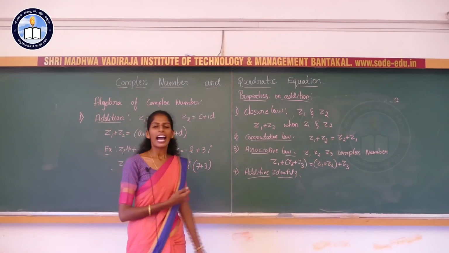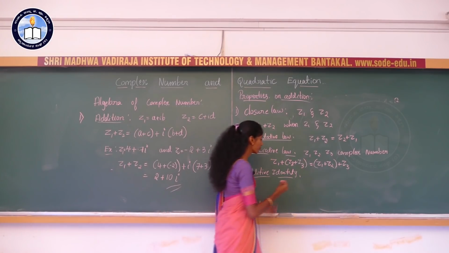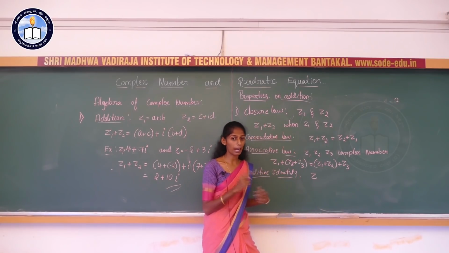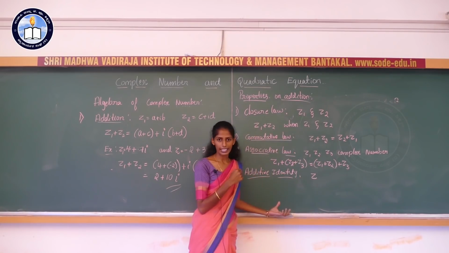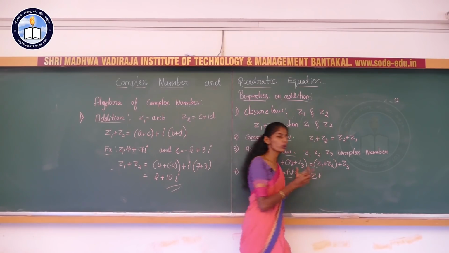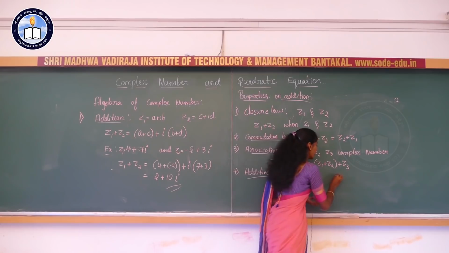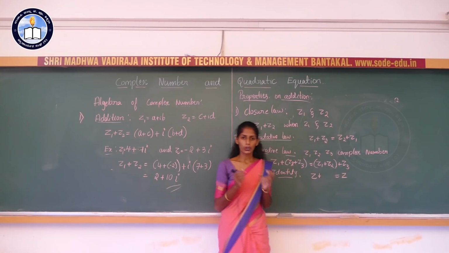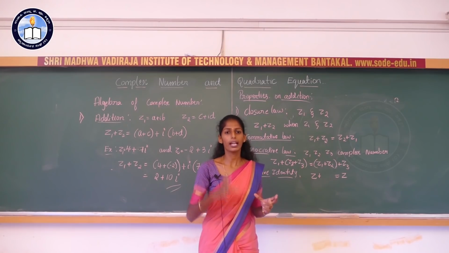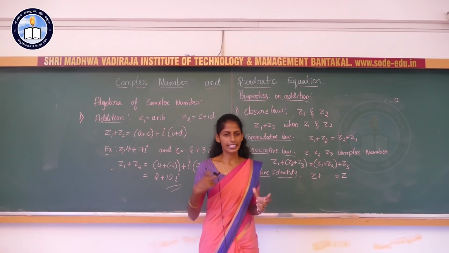So see here, additive identity. Now I will consider Z as a complex number. I am defining the additive identity. It indicates we need to add some number to Z and again we need to get Z itself. Whatever number you are adding to Z, where Z is a complex number, you need to get Z itself.